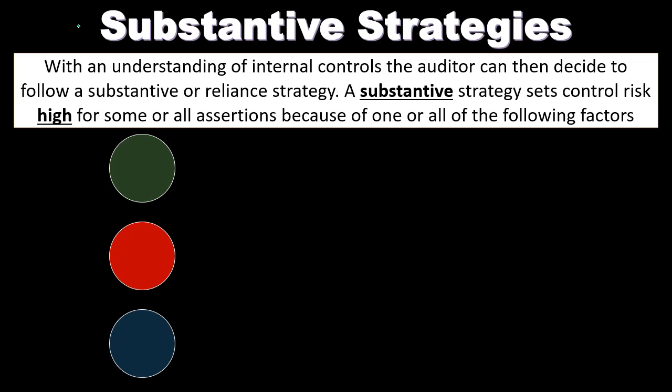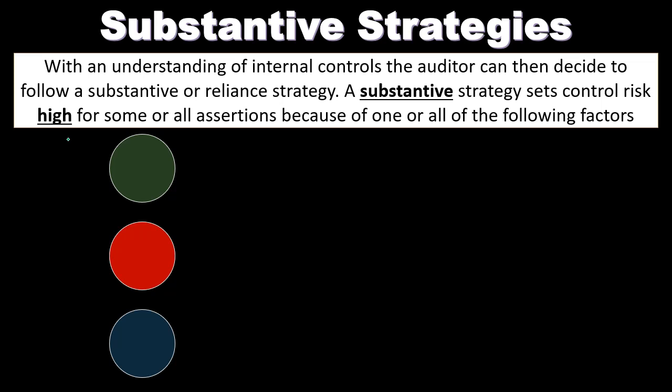So if we have a substantive strategy, we're relying on the more work strategy, us actually going out there and doing more digging into the operations of the organization. The reason we would have a substantive strategy is because we're not reliant on internal controls. For some reason, we've decided that the internal controls are something that we couldn't rely on. And so if we can't rely on the internal controls, we're going to be doing more substantive, more actual work type testing. Now, once you have that down, you need to understand that that means that control risk has been set high. So we actually set the control risk high.